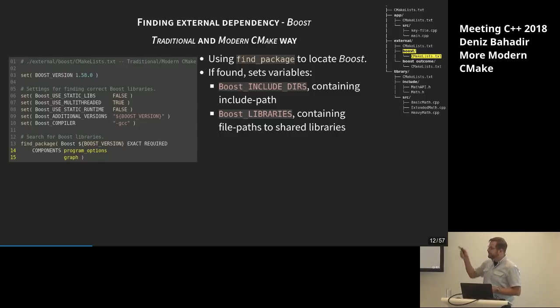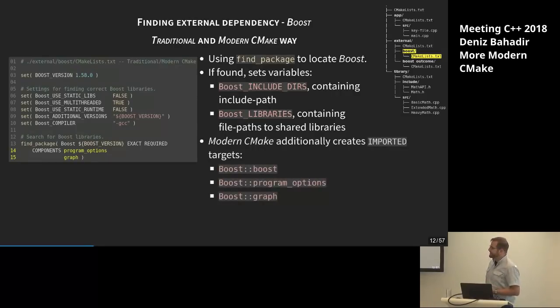Note, however, both libraries we have looked for, program options and graph, are stored in this single library there. If we're using the modern CMake approach, we even get more, which is the so-called imported target, which is the same as any other kind of target, except for the case that you cannot build it because it's already built. But you can use it like that.